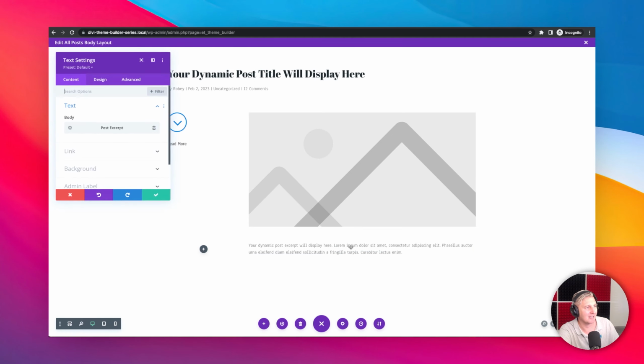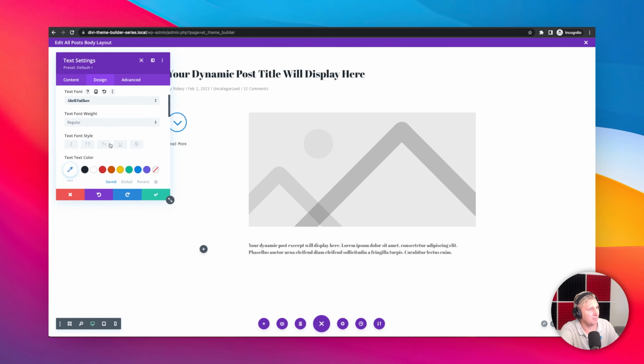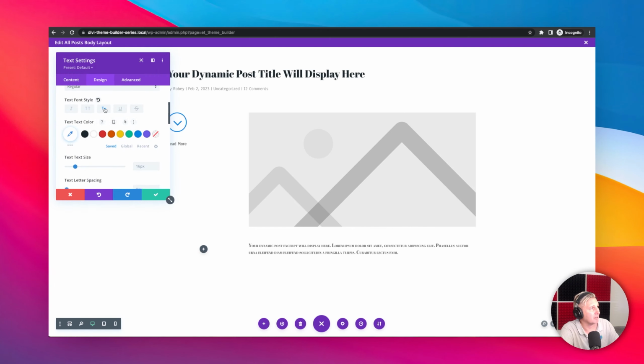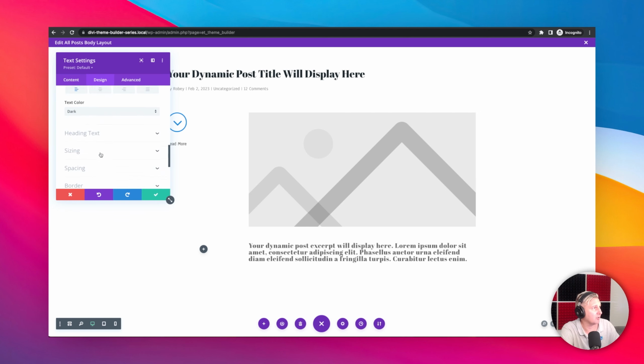Now I'm going to go ahead and make another change here. And I'm going to make this text the same thing. It's kind of like a title, right? So I'm going to be adding two things here. I'm going to be changing the type of text, and I'm going to say, okay, well, this is going to be my Brill fat face font also. And I will not make that camel case. I'm going to make this 23, and I'm going to make sure that the line height's 1. There we go. And I'm going to give it a little bit of pixel spacing. I want this to look a little bit different than the rest of what we've got going on here.